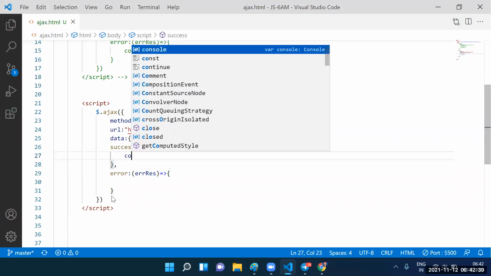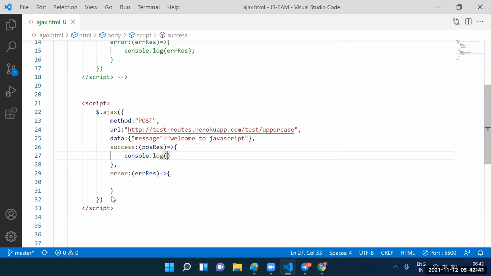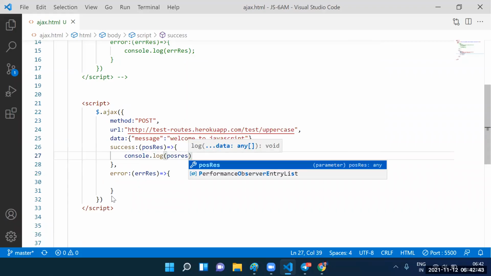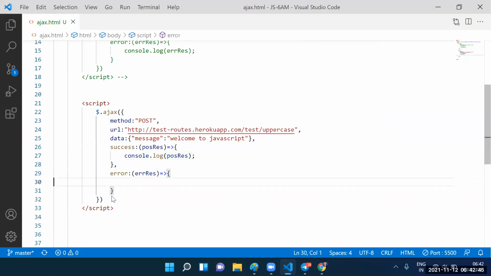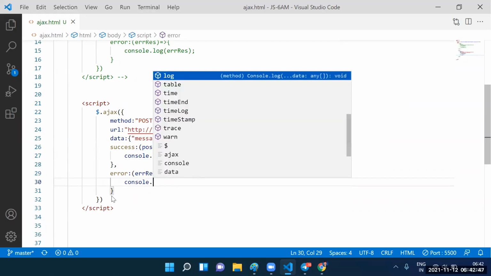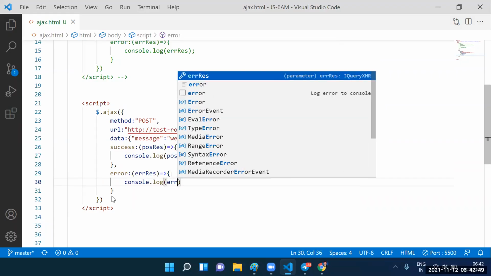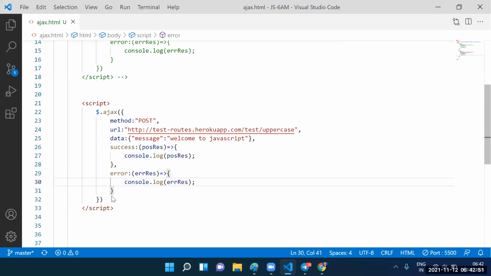Sandeep, how to print the positive response? We need to print the positive response. Console.log of, and here itself the positive response. Next one, console.log of the error response. Console.log of, and here itself we have another response, the error response here. Fine.